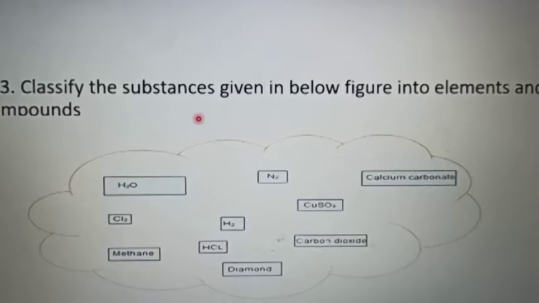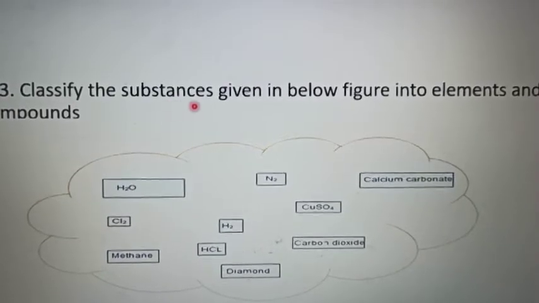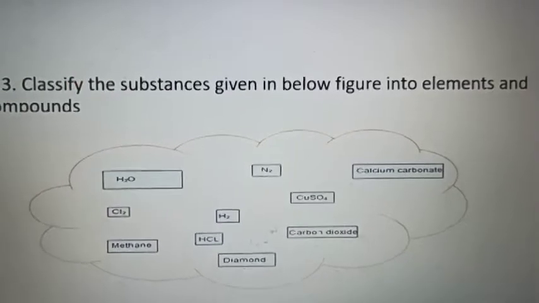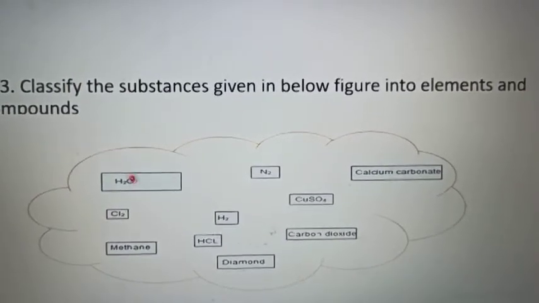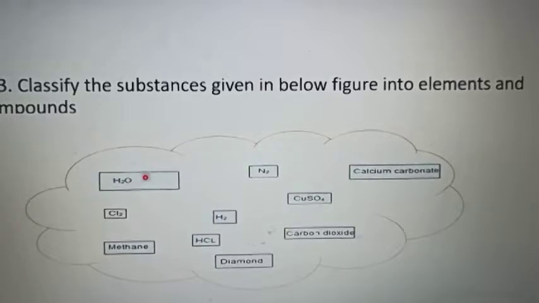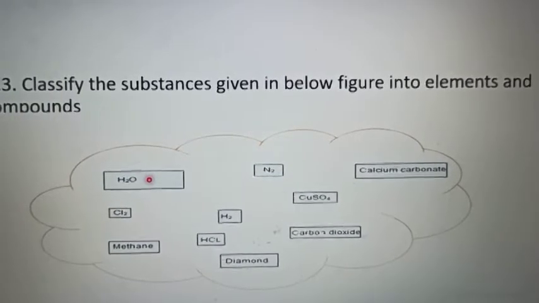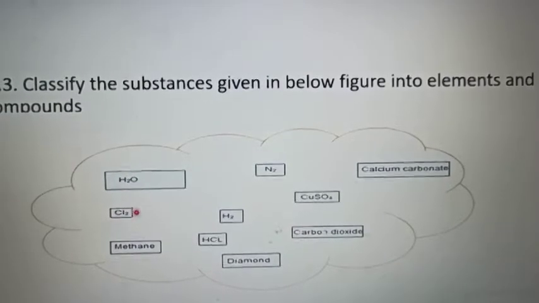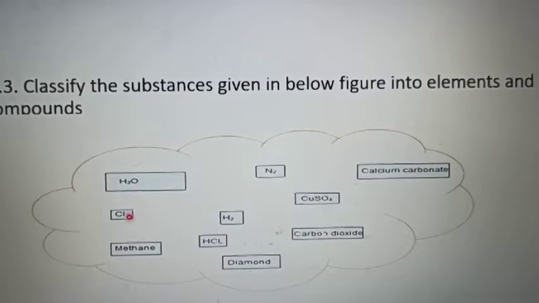Next question, classify the substances given in the figure into elements and compounds. In this figure you can see the substances written, and you will segregate the elements and the compounds. H2O is a compound. Cl2, if you see, is an element.